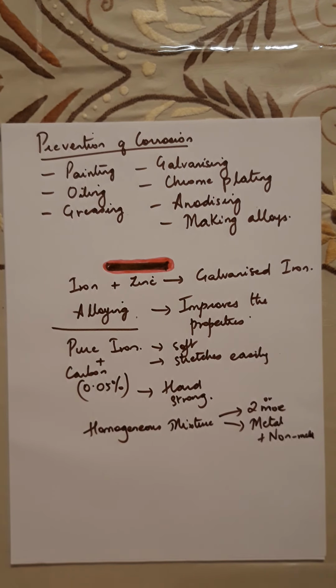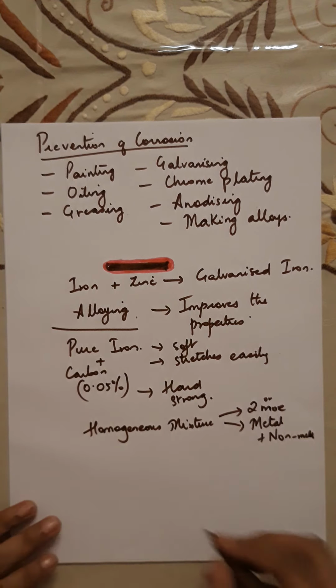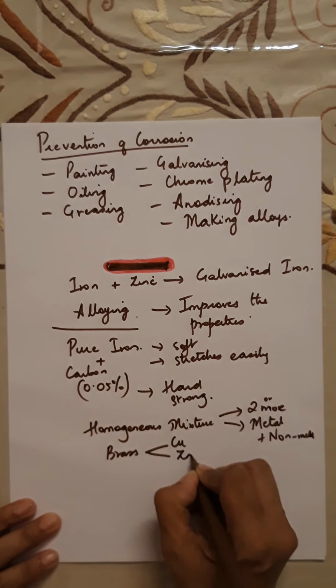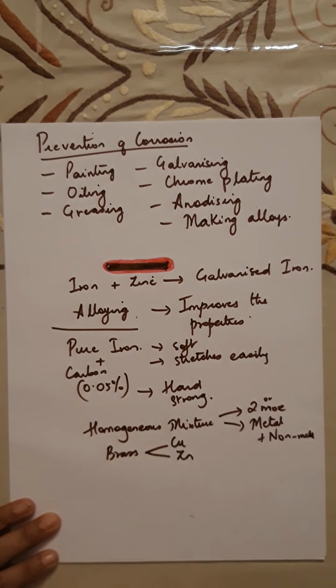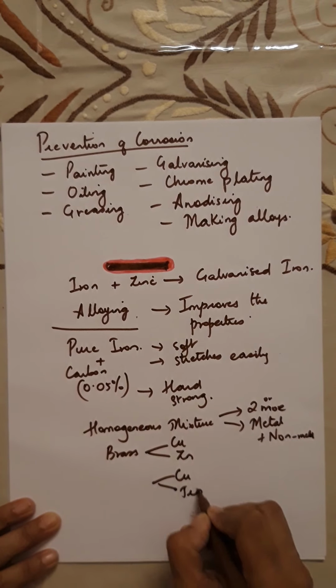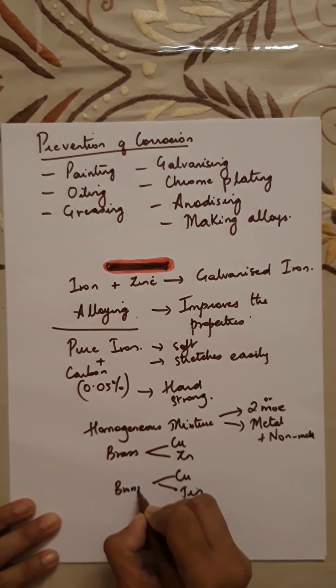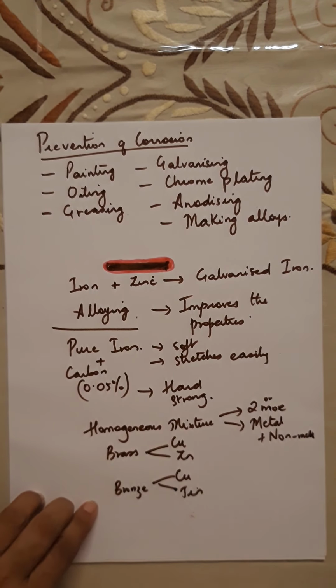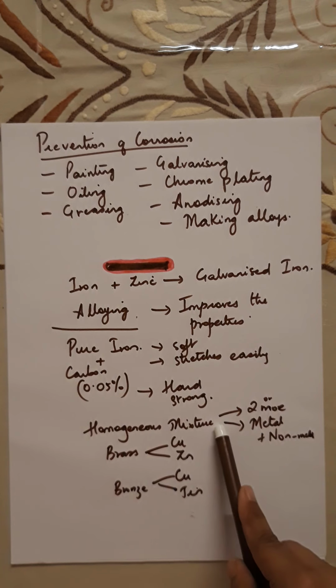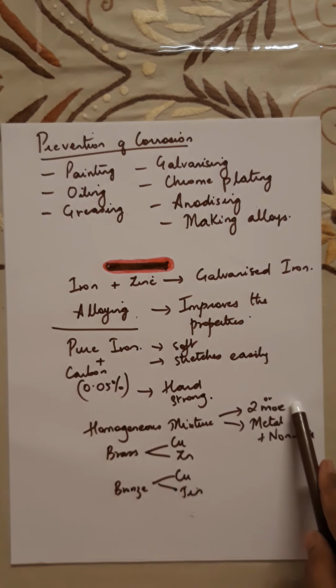You may mix copper with zinc to give you brass. Brass is copper with zinc, two metals. Or you may mix copper with tin. So when you mix copper with tin, you get another alloy which is called bronze. Is that clear? So remember, an alloy is a homogeneous mixture of two or more metals or a metal and